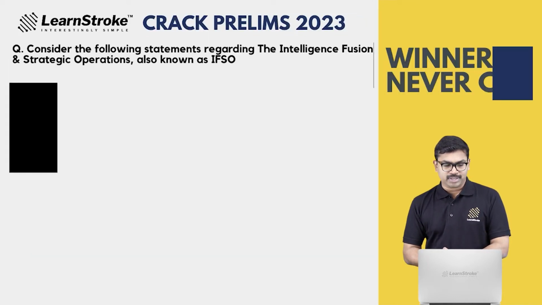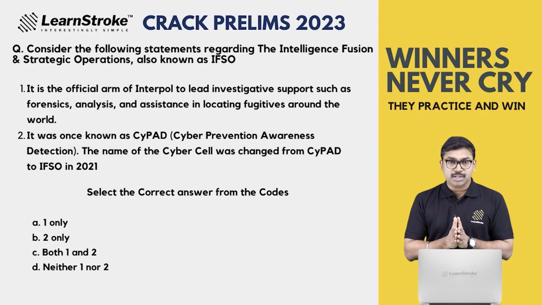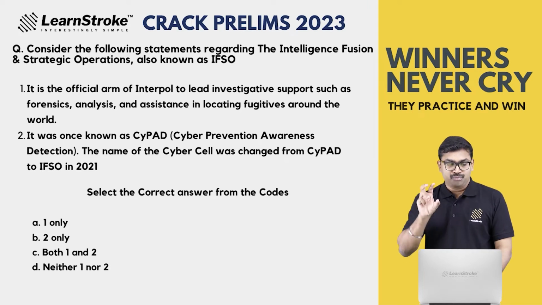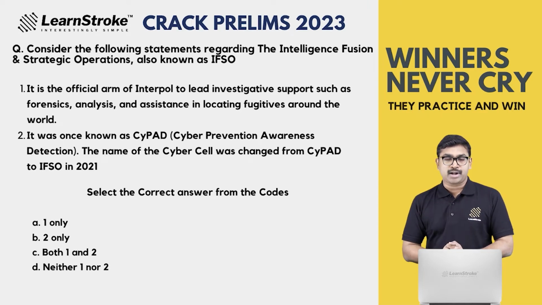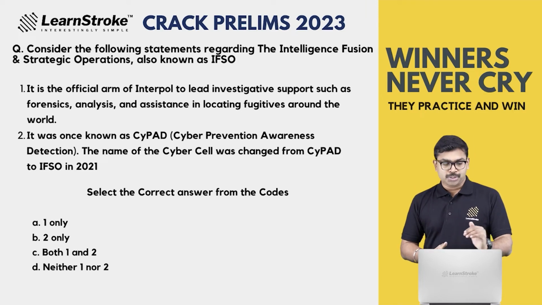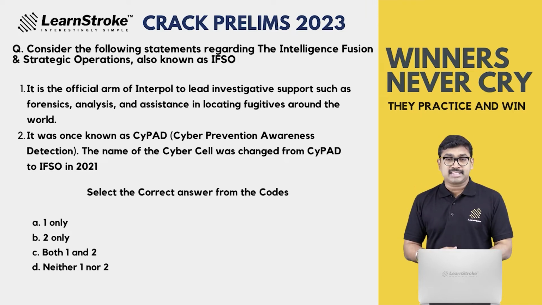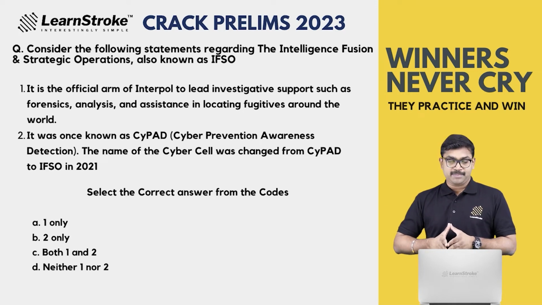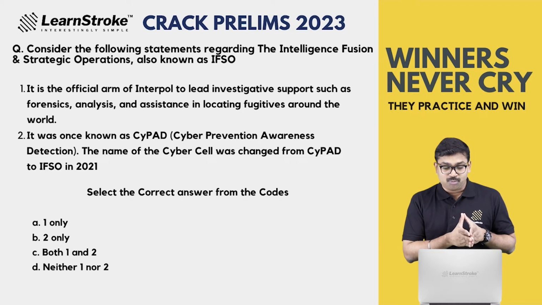Let's move to the next important question. Here we go. Consider the following statements regarding the Intelligence, Fusion and Strategic Operations, called IFSO. Option 1: It is the official arm of Interpol to lead investigative support such as forensics, analysis and assistance in locating fugitives around the world. Option 2: It was previously known as CyPAD, Cyber Prevention Awareness Detection. The name of the cyber cell was changed from CyPAD to IFSO in 2021.